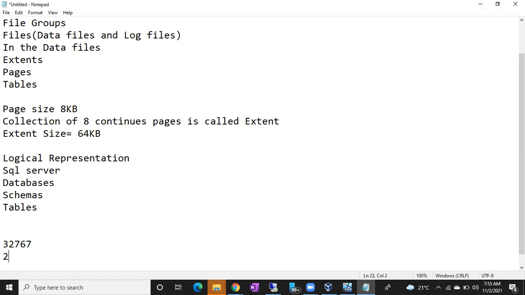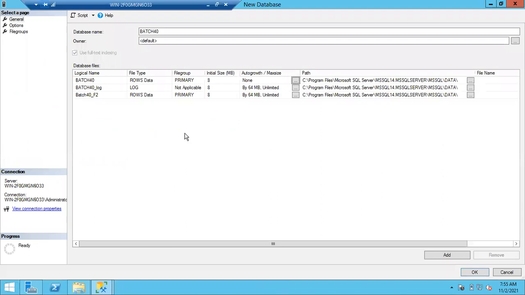Sir, my question is, when we move the primary data file to another drive, where will the log files be stored? If you move the primary data files, log files will have a separate location. You are saying primary file group? We have created two files. Don't confuse: one file is in the primary file group, and under the primary file group I have created two files.